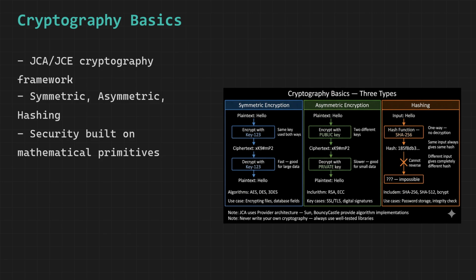Asymmetric operations are much slower than symmetric ones, so in practice TLS uses asymmetric encryption only to securely exchange a symmetric key, then switches to AES for the actual data.